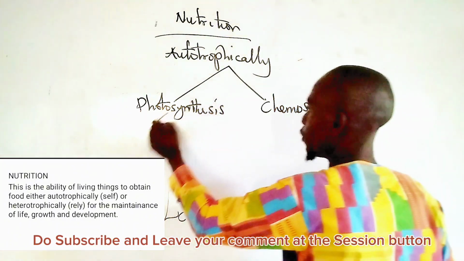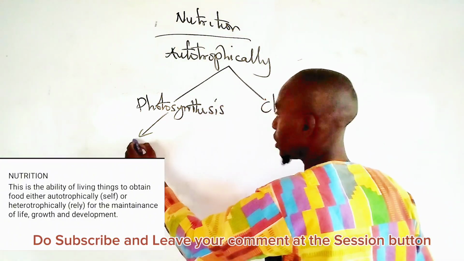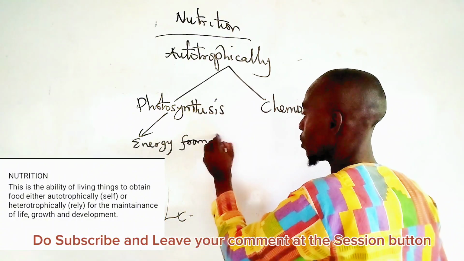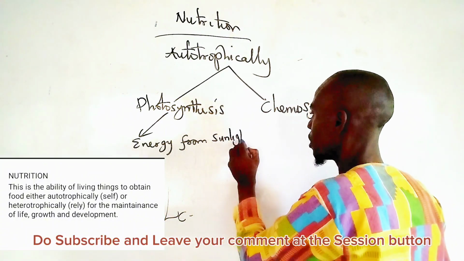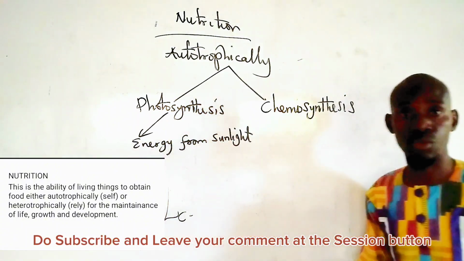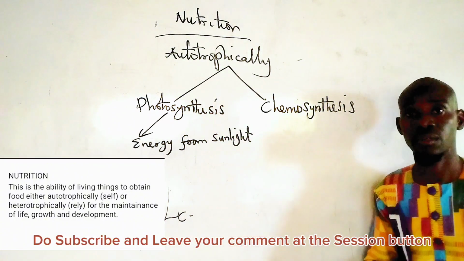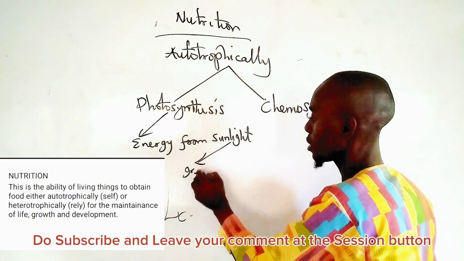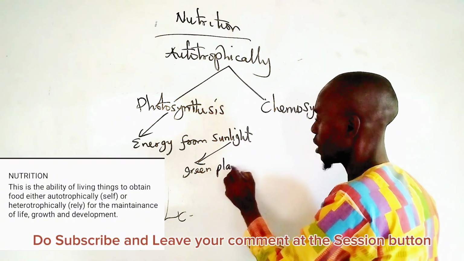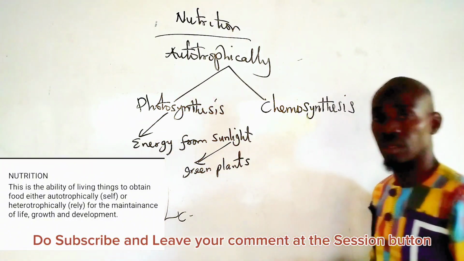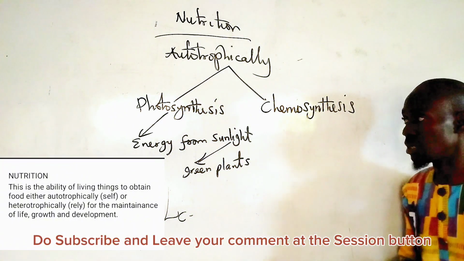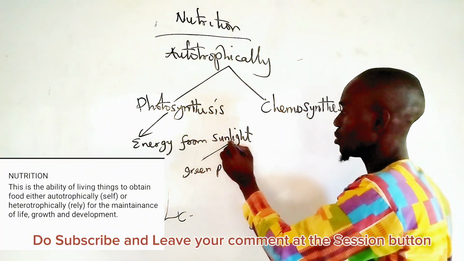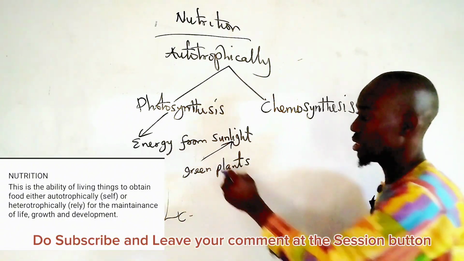For example, photosynthesis relies on energy from sunlight. So sunlight provides the energy for green plants to make their food. Green plants are organisms that rely on sunlight to make their food.